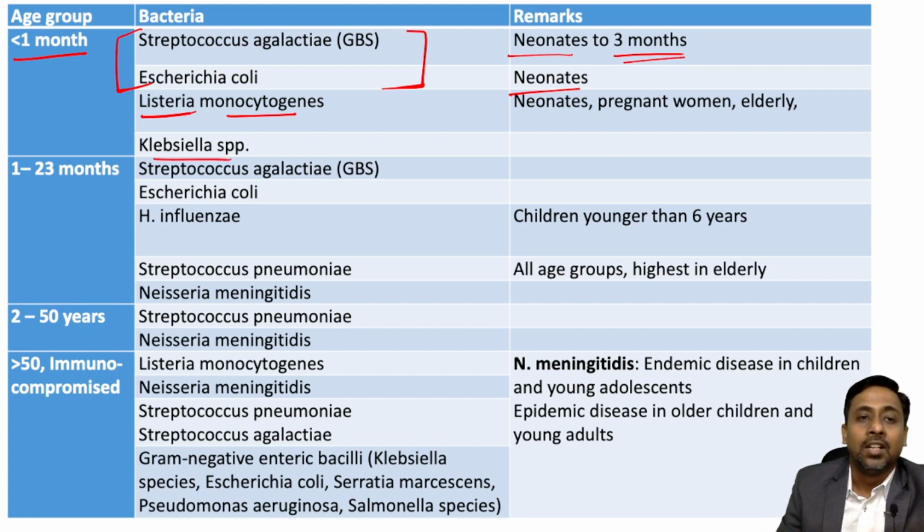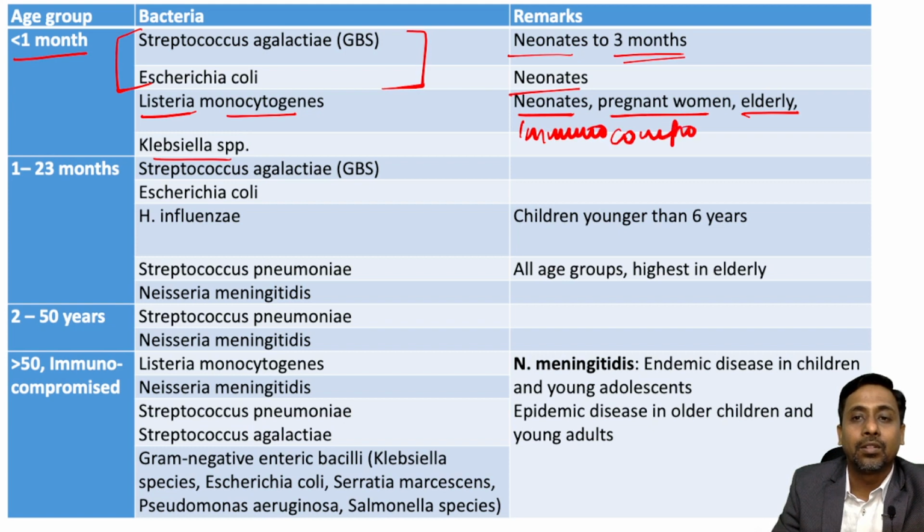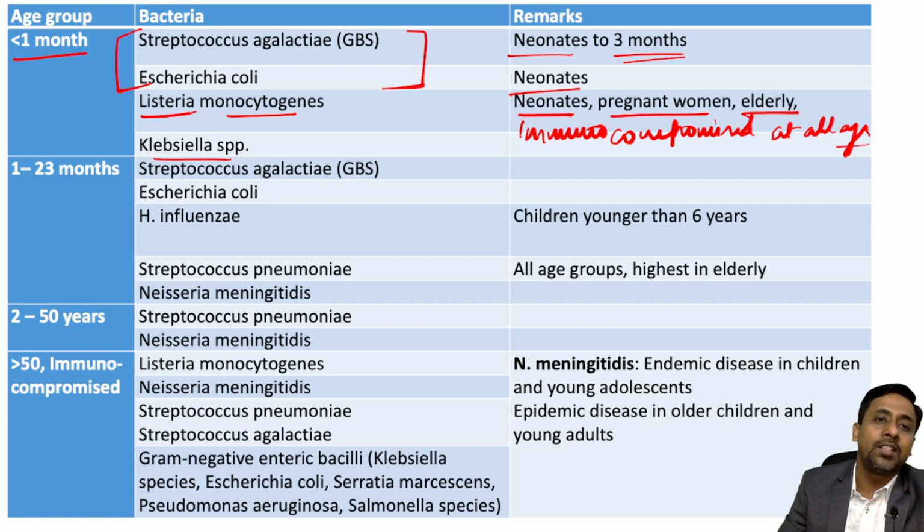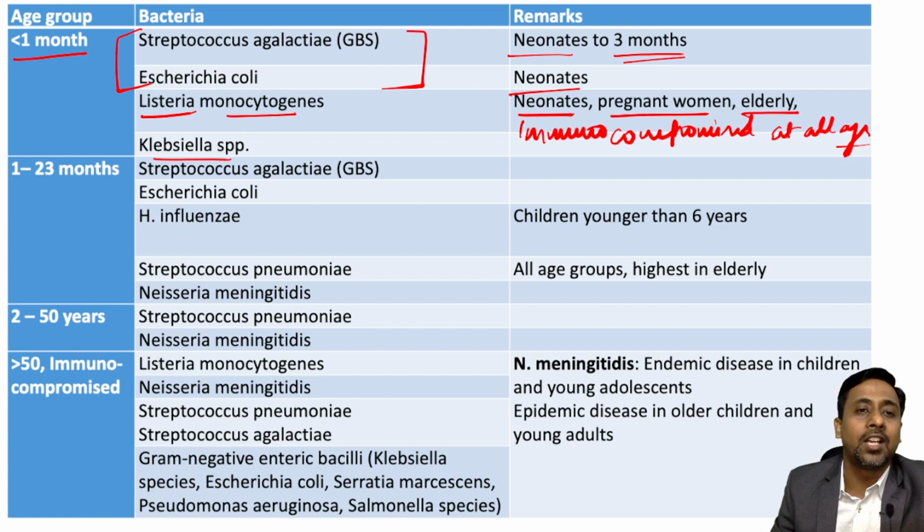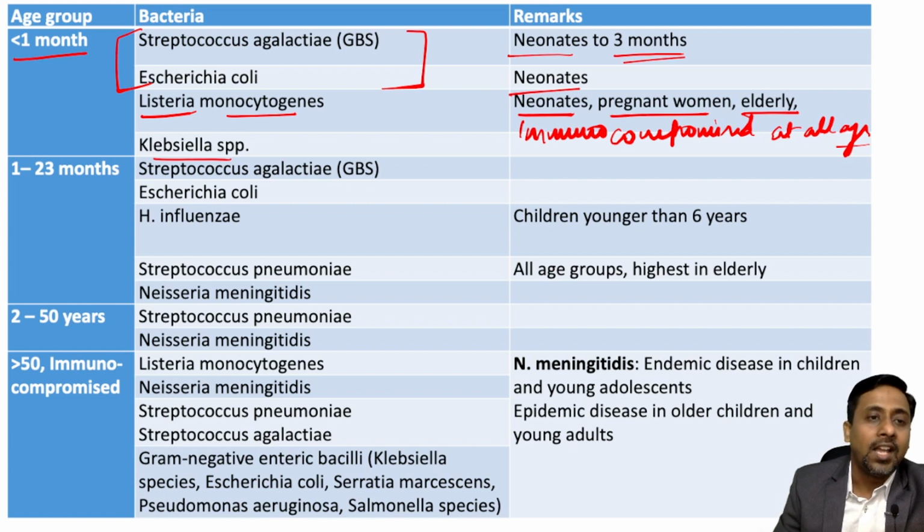One more important point I wanted to mention here, that Listeria monocytogenes is known to cause infection mainly in neonates, pregnant women, elderly. Okay, and it can cause infection in immunocompromised individuals at all ages. Okay, so if the individual is immunocompromised, then Listeria monocytogenes may be the causative organism irrespective of the age. Then from 1 month to 23 months, that is up to 2 years, again Streptococcus agalactiae and Escherichia coli